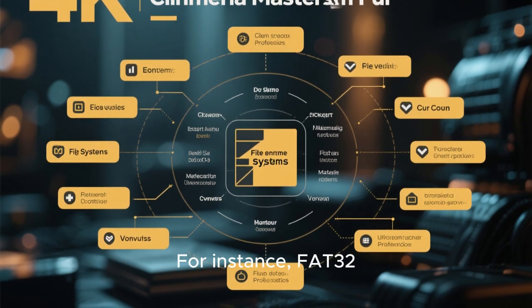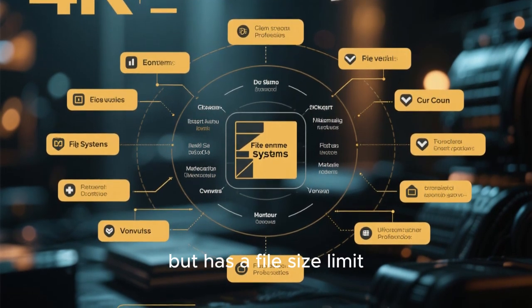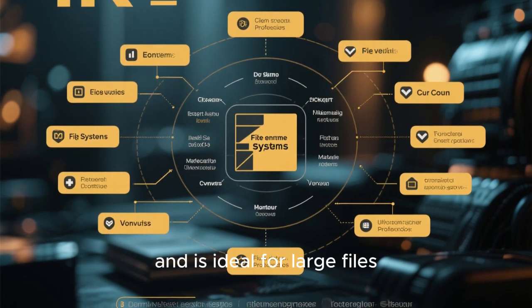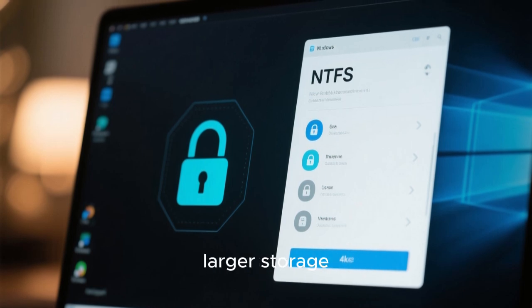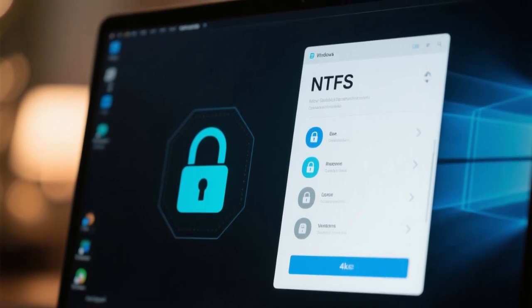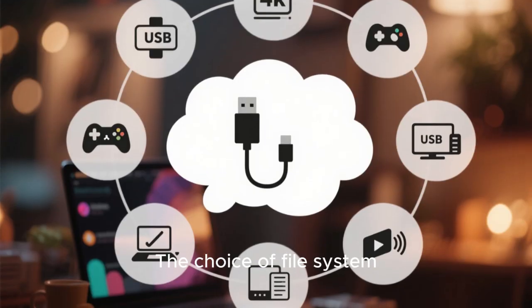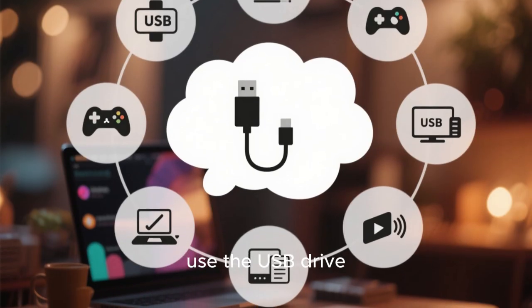For instance, FAT32 works across most devices but has a file size limit, while exFAT removes that restriction and is ideal for large files. NTFS is perfect for Windows systems that handle security permissions and larger storage capacities. The choice of file system depends on how and where you plan to use the USB drive.